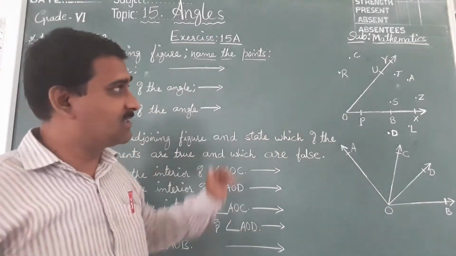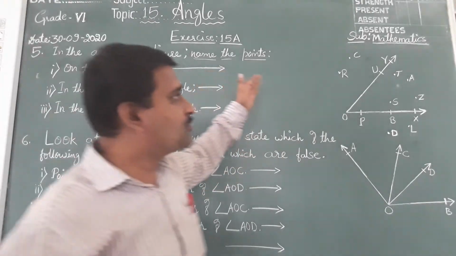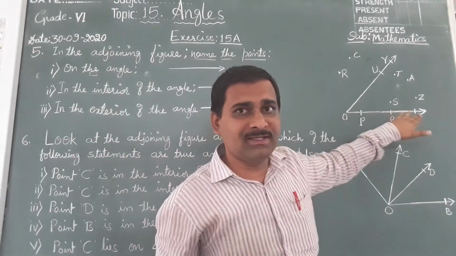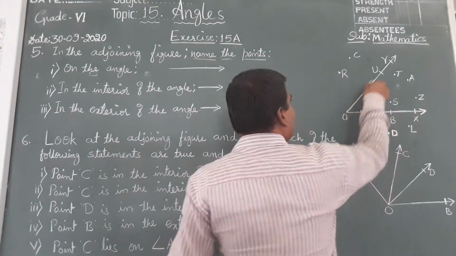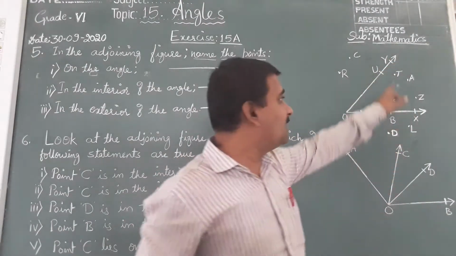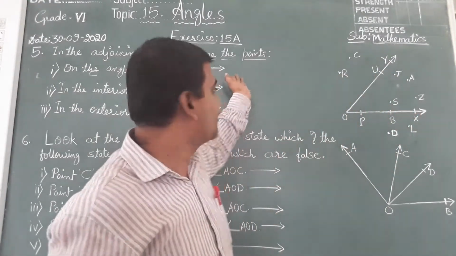Same question is asked here again. You should name the points on the angles. On means on the line. Which points are there, we should write here, that's all.